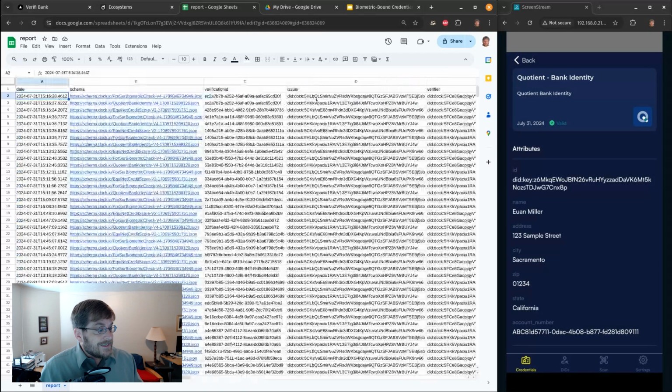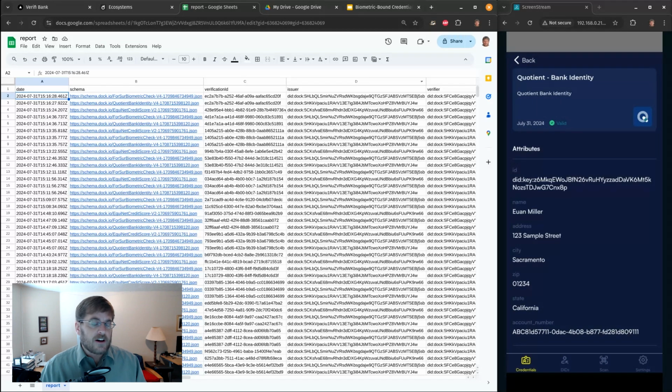Now what you'll notice is not here is anything about the holder. The user of the credential, the holder, their information is not provided to anybody except for the verifier. The ecosystem administrator and the issuer don't know who used what credential and at what time. But they do know that the cryptography ensures that the credential can only be used by somebody who's a member of the ecosystem and shows up here.